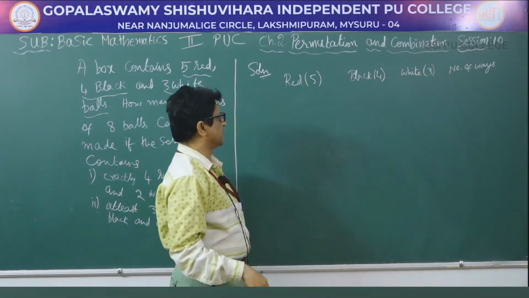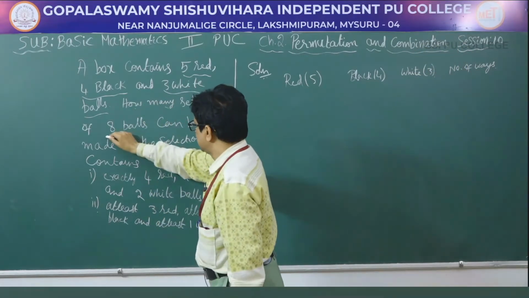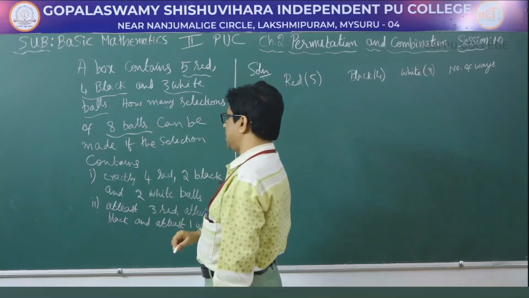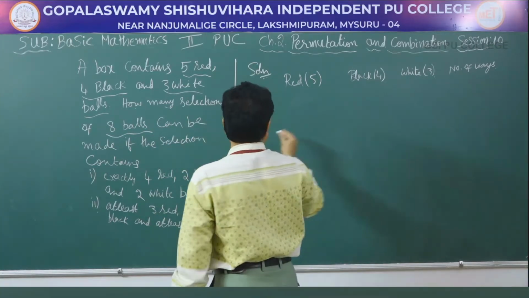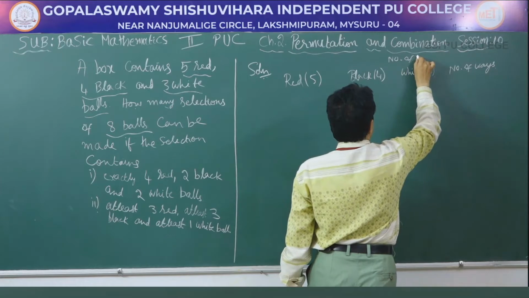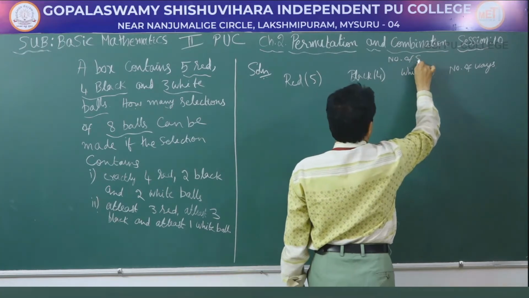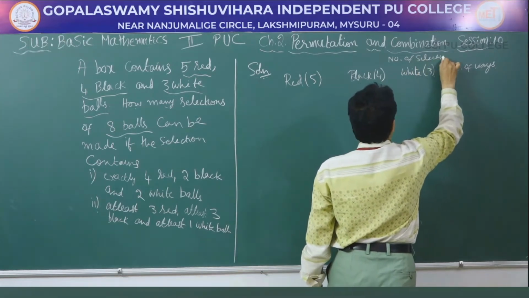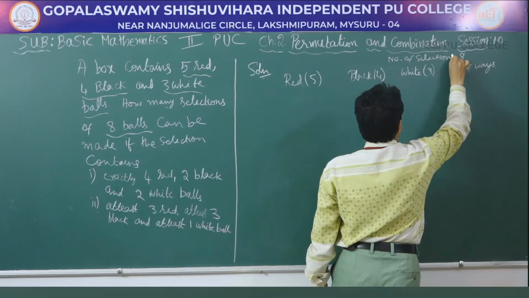How many selections of 8 balls can be made? So we have to select 8.